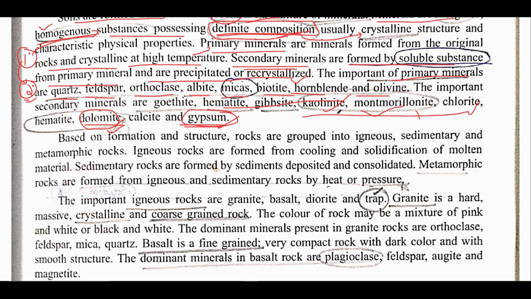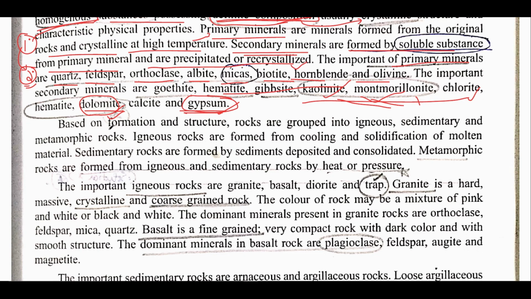These types of minerals we have been dealing with day to day, or during our BSc agriculture program: kaolinite, montmorillonite, chlorite, and hematite, orthoclase, mica, biotite. These are very basic minerals, but gypsum is also very basic. But the part is that we usually confuse whether it is primary or secondary. So remember that it is a primary mineral, not a secondary mineral.